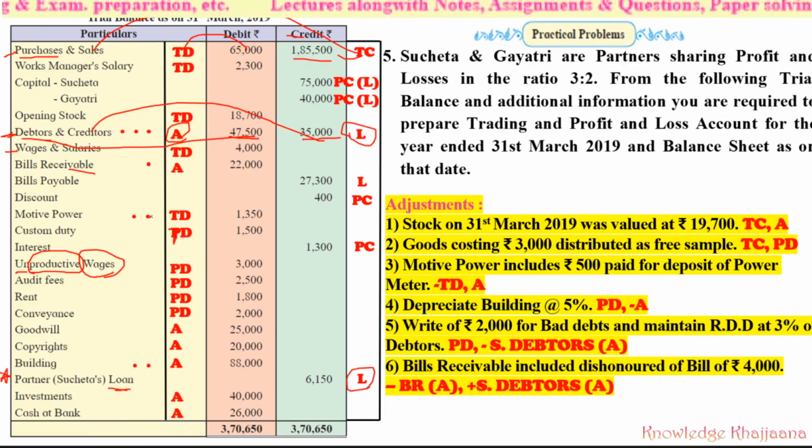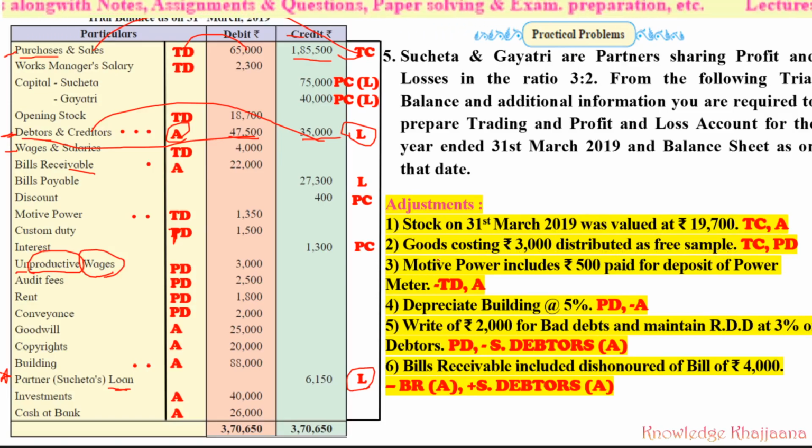Then investments are the assets and cash at bank are the assets. Now let's move to the adjustments. See, stock on 31st March 2019 was valued at rupees 19,700. As usual, trading account credit side and asset. Goods costing rupees 3,000 distributed as free sample.